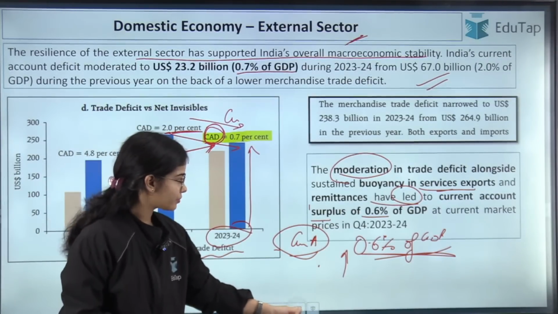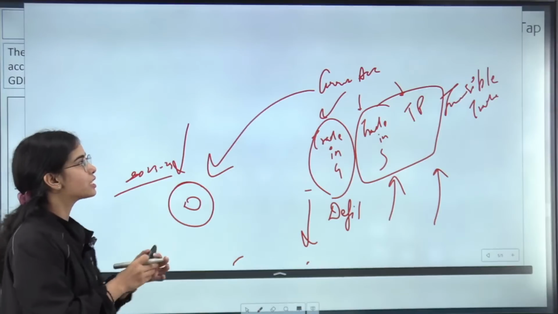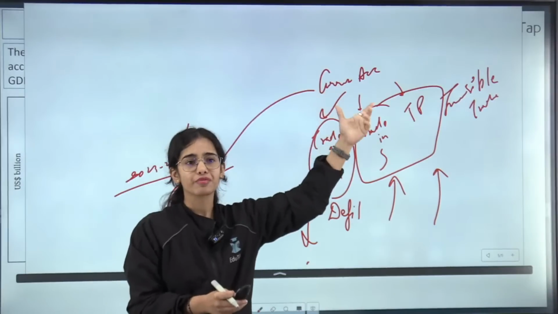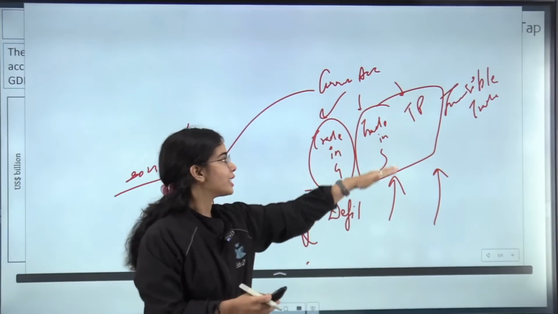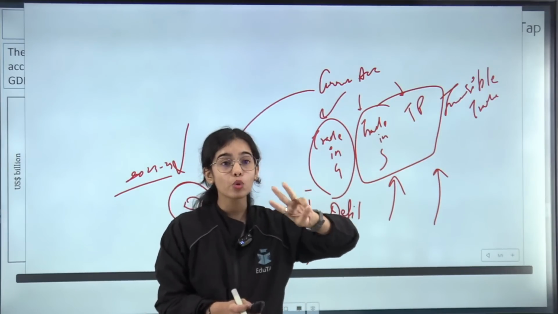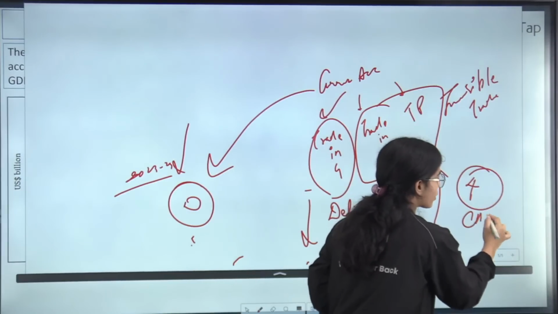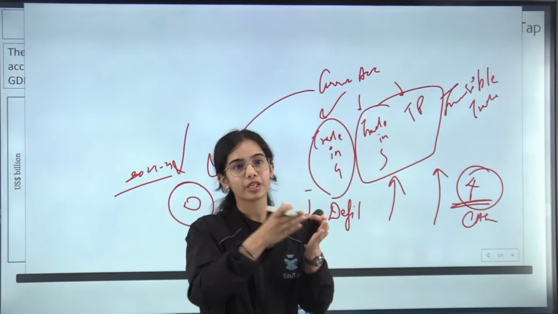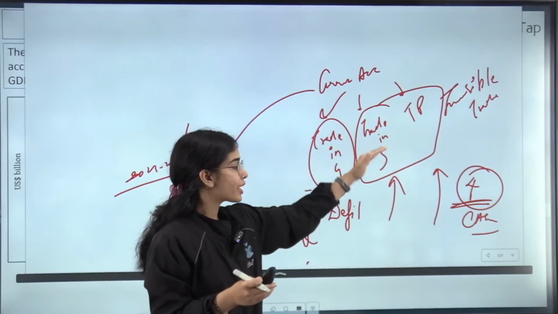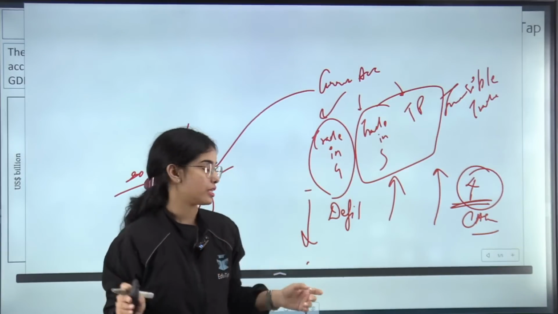For the whole financial year of 2023-24, we have seen the current account deficit. If we take the data for the full year, we have faced a current account deficit that is lower because of the high trade in services and high transfer payments coming to the country. But in the fourth quarter, the January to March 2024 period, we have seen the current account surplus, because the trade in services and the transfer payments were very, very high and the deficit was nearly at the lowest level. So this is the idea.